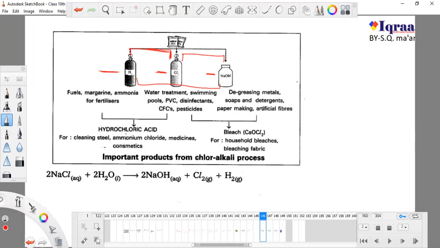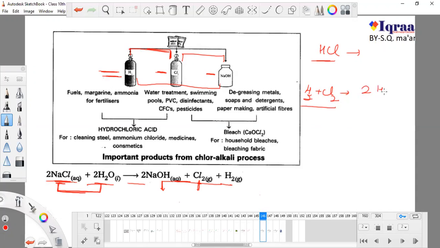First, this is not among our four salts, but it is a very important acid: how is HCl obtained? This is also the chlor-alkali process, and this is our brine. The salt dissolved in water is our brine solution. So add H2 and Cl2, and it will form 2HCl, which is hydrochloric acid, a strong acid.